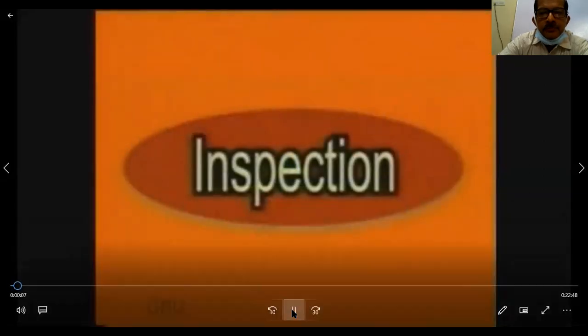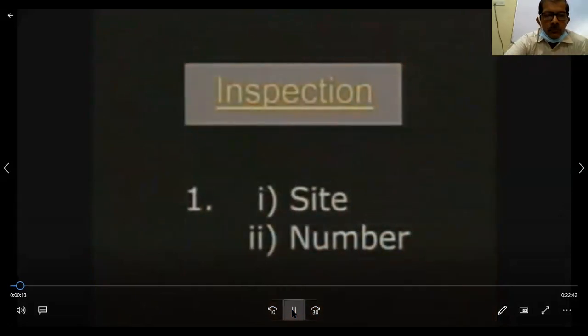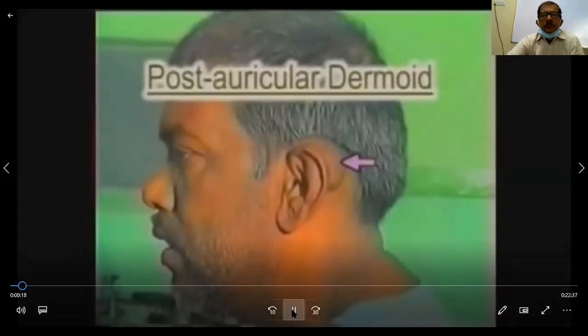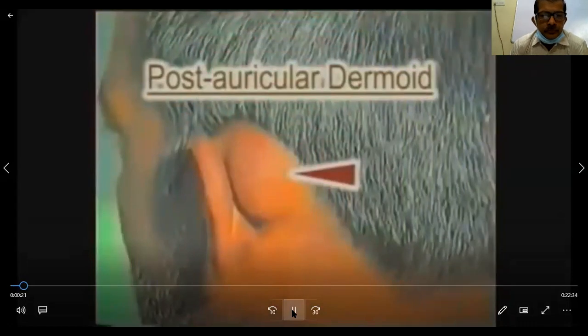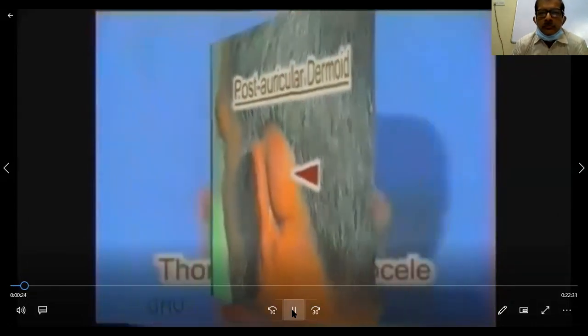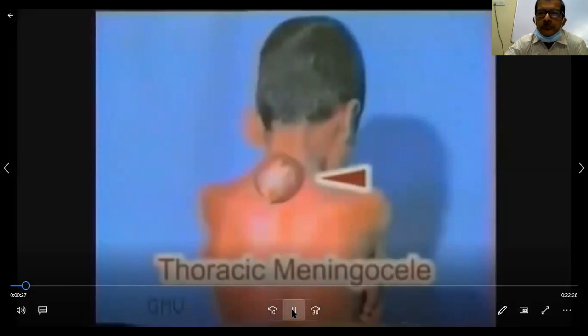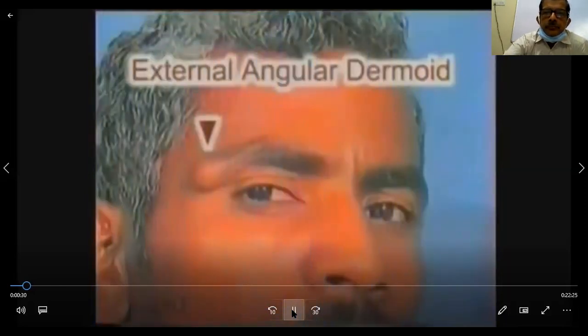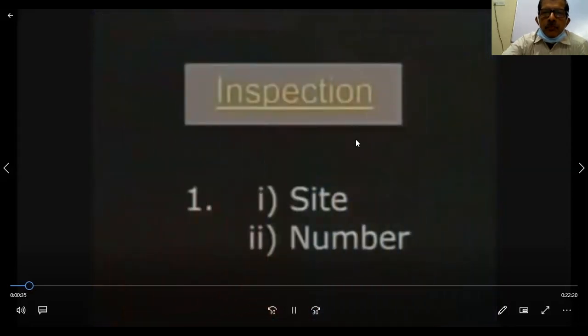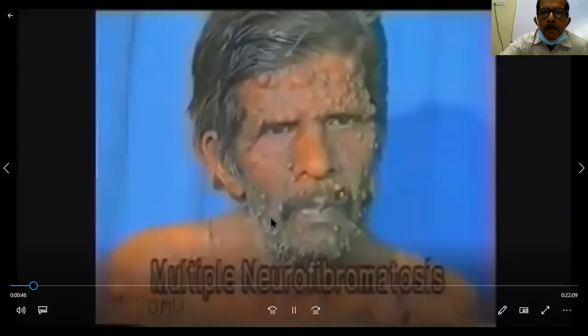On inspection, first note the site of the swelling, that is the exact anatomical location, and the number, whether it is single or multiple. Some swellings have a typical position which is diagnostic of the swelling. For example, a postauricular dermoid behind the ear, or a meningocele over the back in the midline, or an external angular dermoid at the lateral end of the eyebrow. Then note the number. Most swellings are single but some are typically multiple. For example, multiple cutaneous swellings in multiple neurofibromatosis or von Recklinghausen's disease.